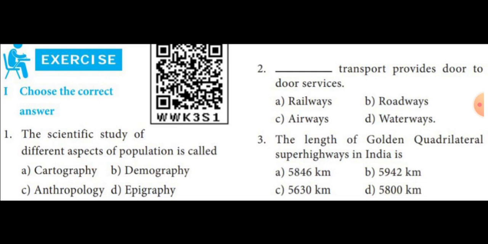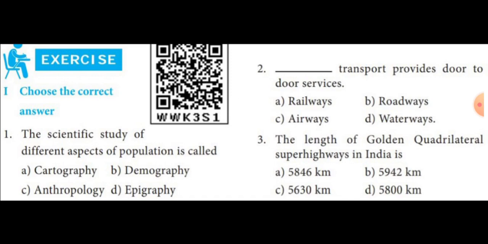Choose the correct answer. Number 1. The scientific study of different aspects of population is called demography. Answer is option B. Question number 2. Dash transport provides door-to-door services. Answer is roadways, option B. Then number 3. The length of golden quadrilateral superhighways in India is 5,846 kilometers.